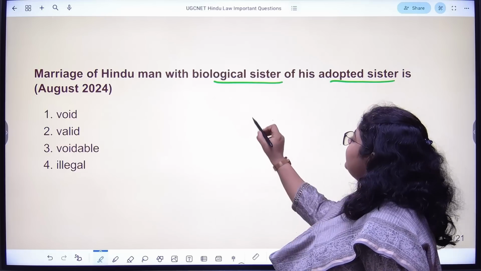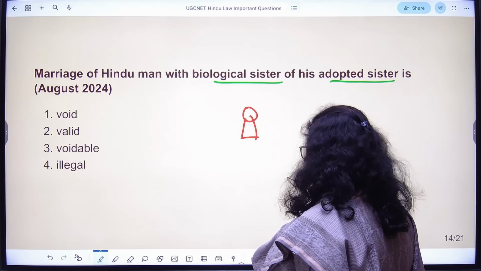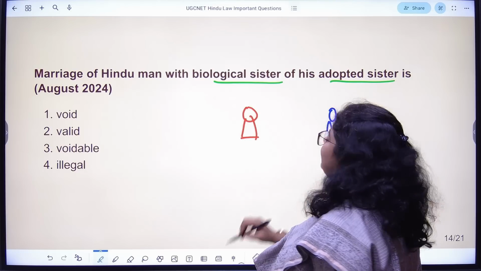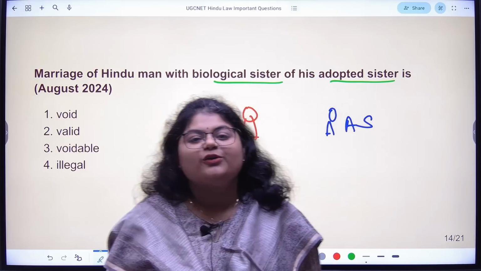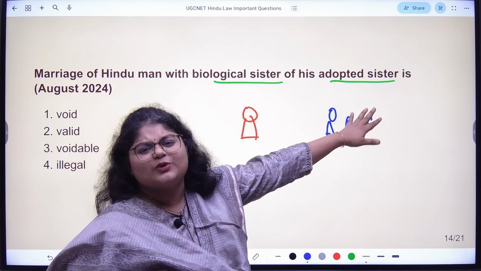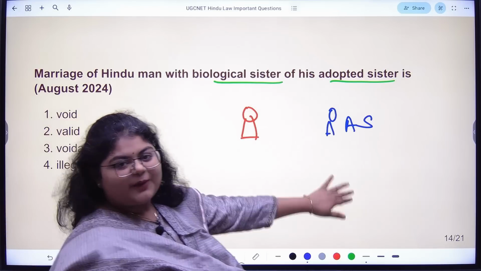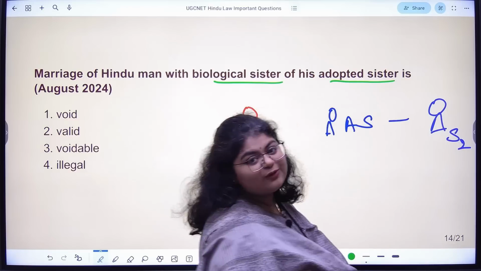What they're saying, see, there is a Hindu man. This Hindu man actually has an adopted sister. This adopted sister originally belonged to, let us say, the Blue family. Let us assume that originally she belonged to Blue family. This adopted sister has another sister too in the Blue family.